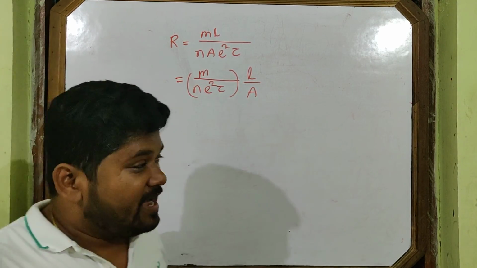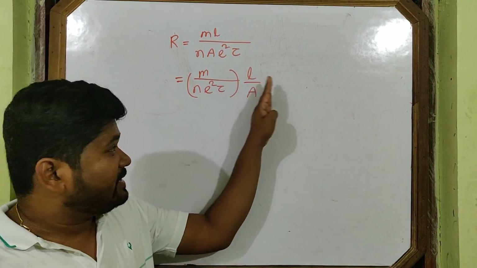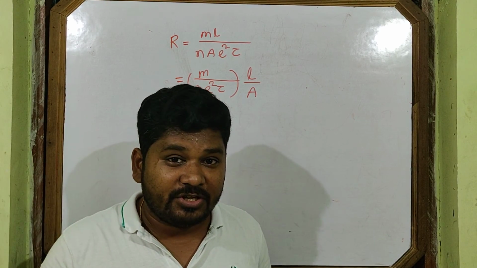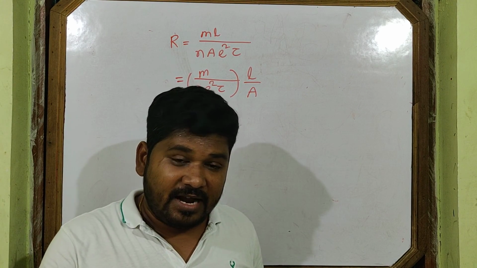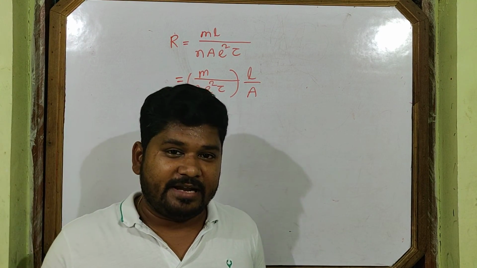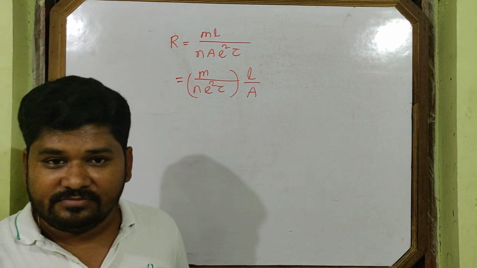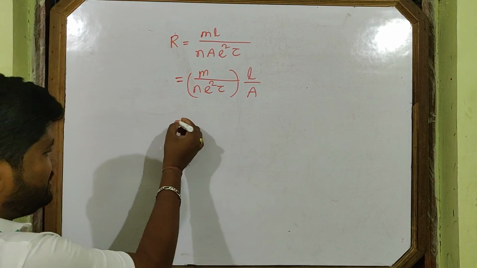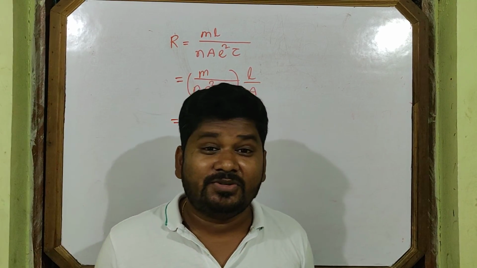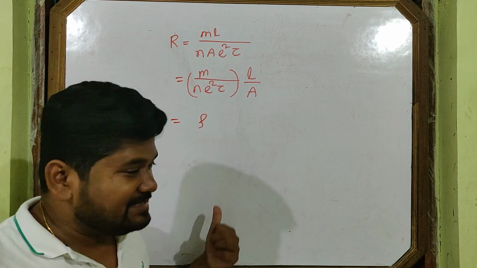I separate the constants which depend on the material, at constant temperature. Whatever size conductor you take, this is constant. You know what this is? This is your resistivity, or called specific resistance.